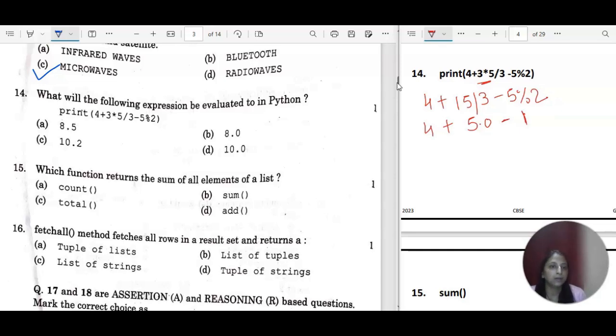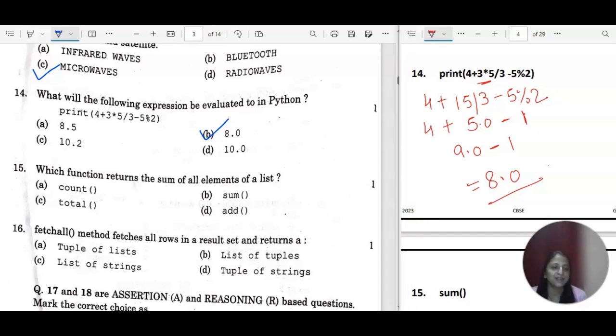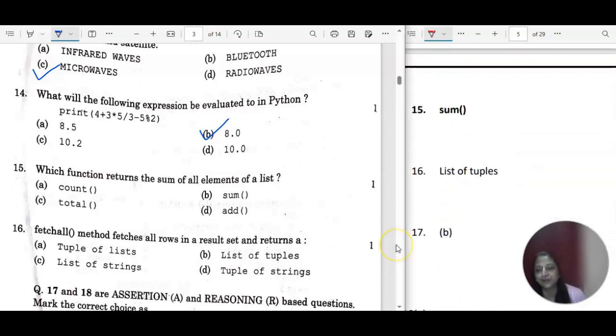Now we have plus and minus, they both have the same priority, so you will start from left to right. We have 4 plus 5.0 is 9.0, minus 1 is equal to 8.0. So the correct answer is 8.0. Next: which function returns the sum of all the elements of a list? Sum of all the elements, that is the direct question. You know the sum function is there.